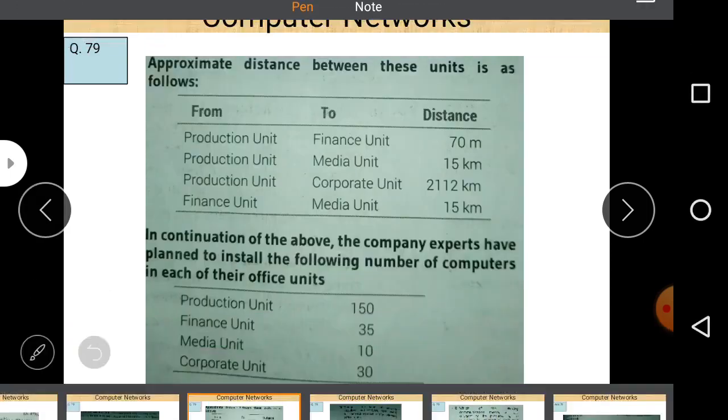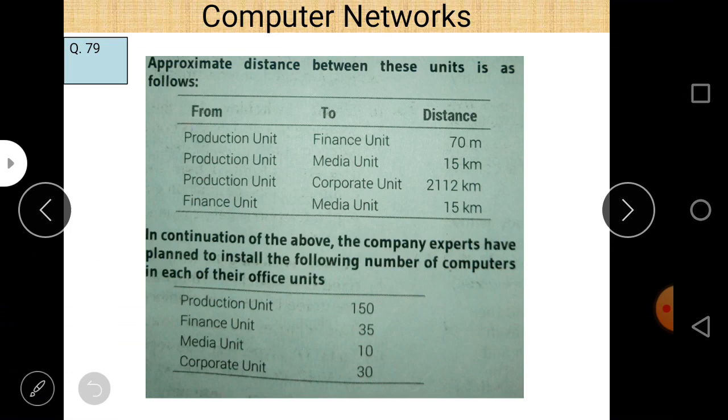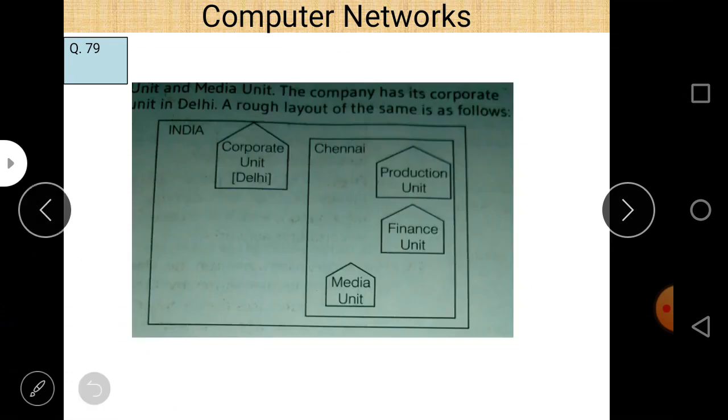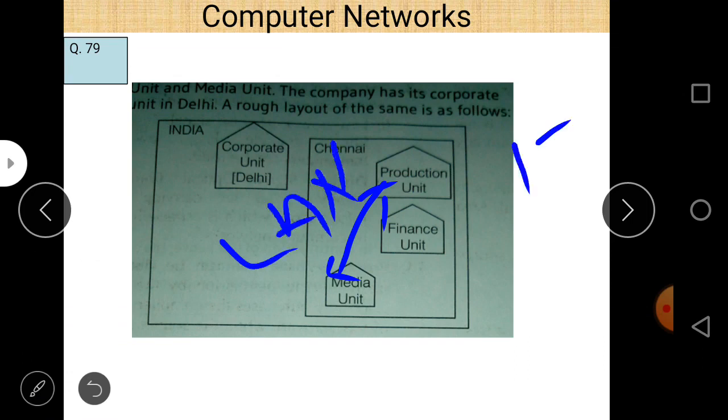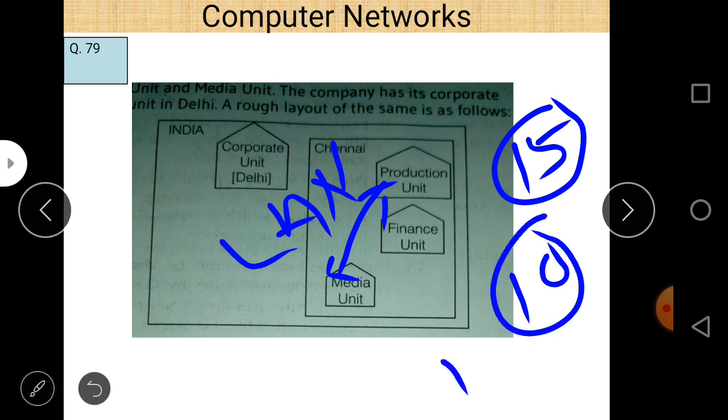Production unit and media unit. Now here the distance is up to 15 kilometers, and for the other it is up to 70 meters. Production unit and media unit both lie within the same city, Chennai, and Chennai is a metropolitan city, so you can use MAN, because the distance is 15 kilometers. But as I told you, LAN is up to 10 kilometers, so within 10 kilometers we use LAN.